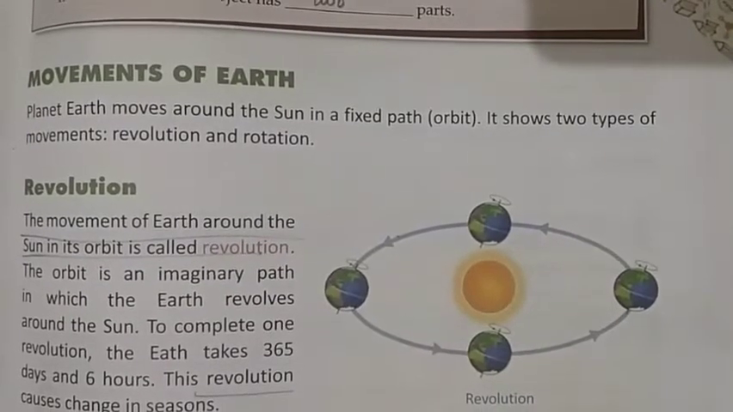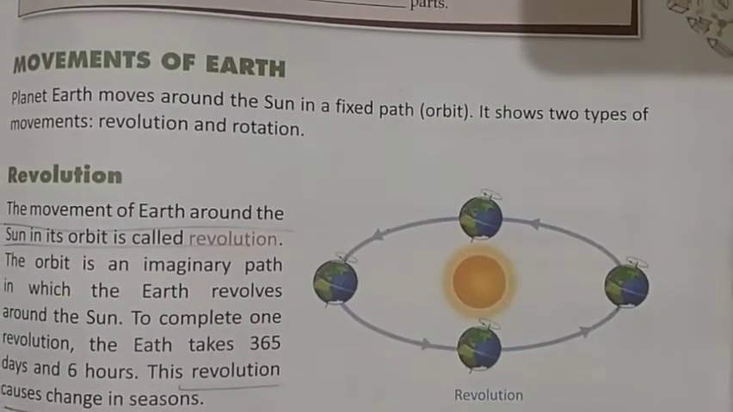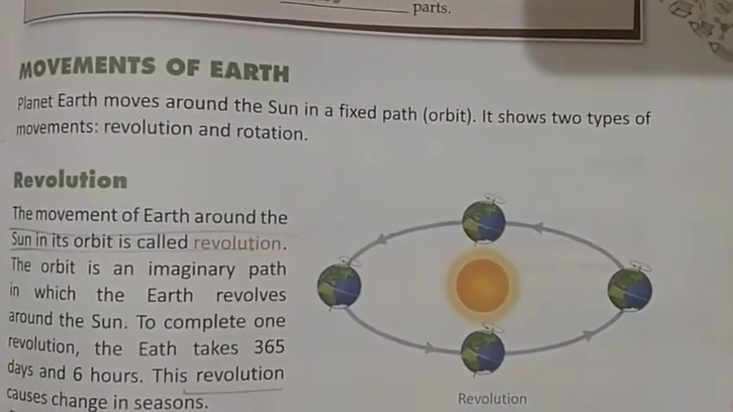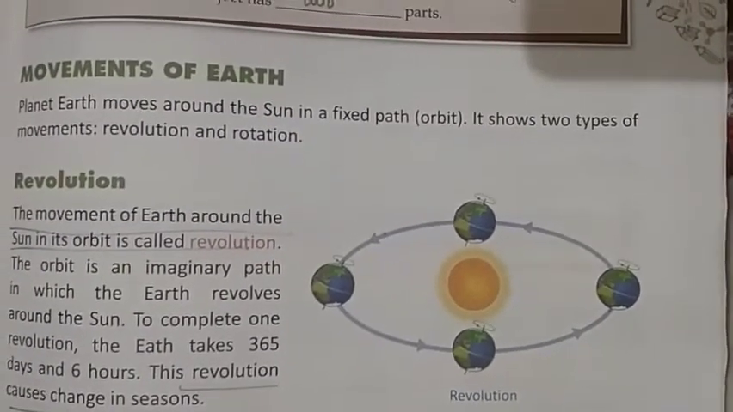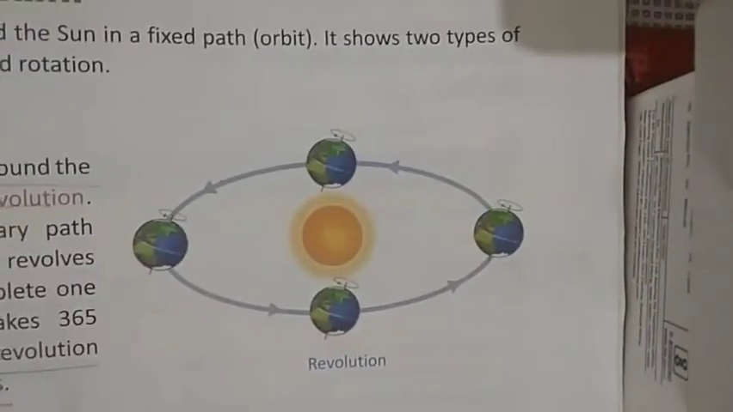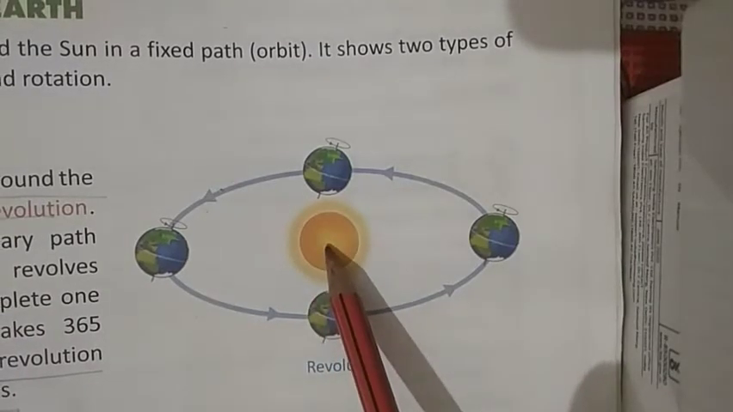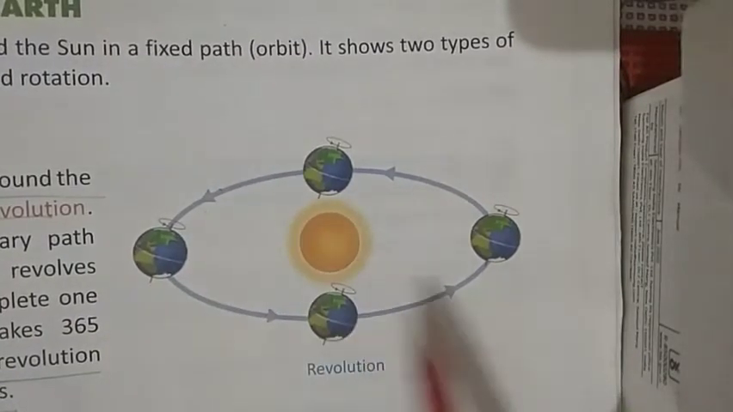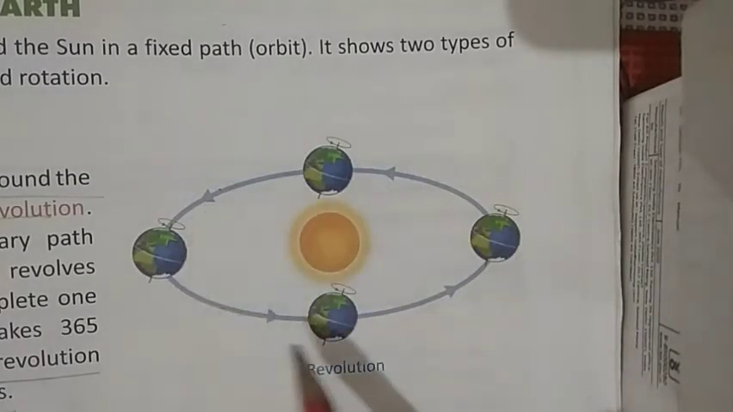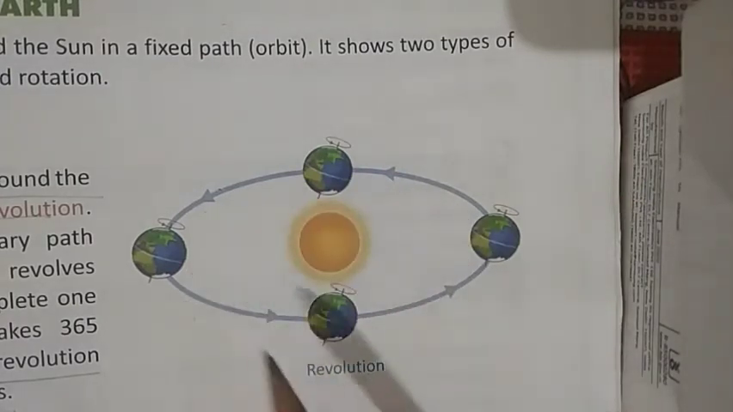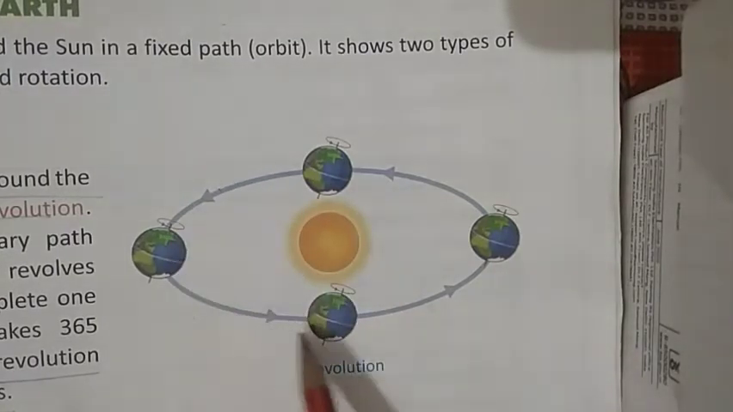Hello students, in this video you will learn about movements of earth, how earth moves. So earth shows two types of movements, that is revolution and rotation. So let's start with revolution. Here in the picture you can see this is the sun and this is our planet earth. I think you all can easily observe what the picture shows. The picture is showing that the earth is moving around the sun.